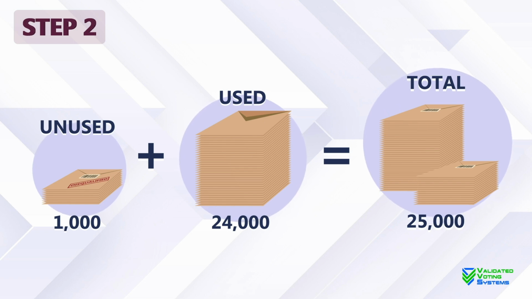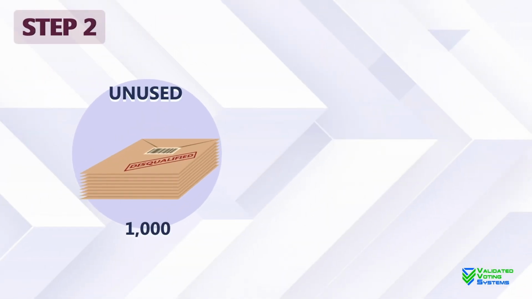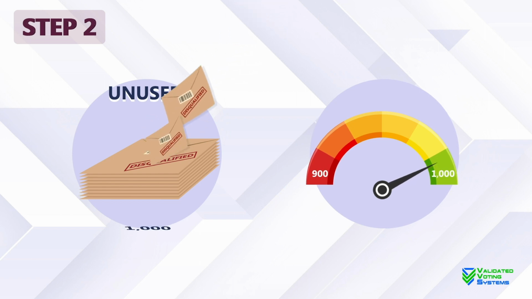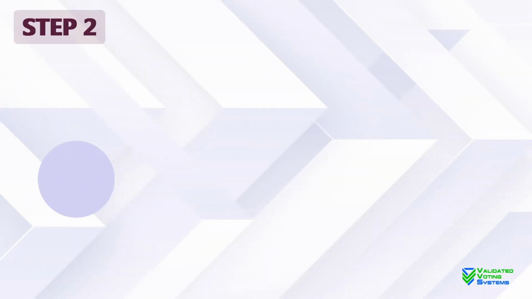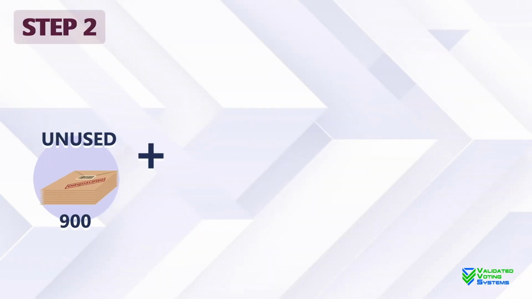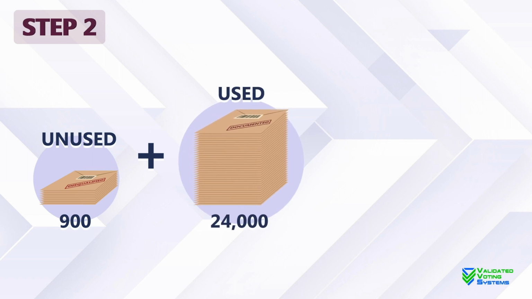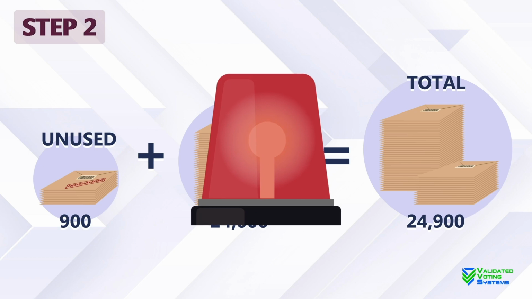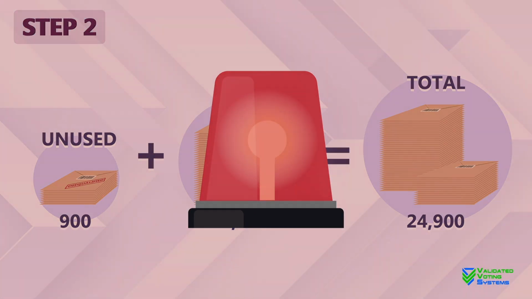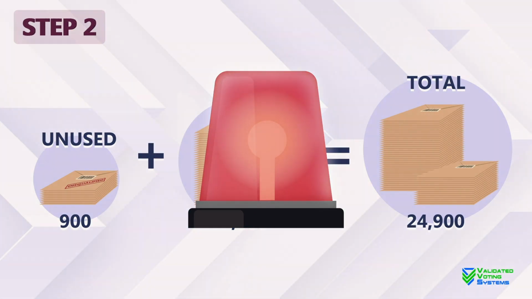It's simple math. Yet, let's say that 100 of the 1,000 unused envelopes are stolen. This would now leave 900 remaining to be disqualified at the end of the voting period. Now, if we add the 900 remaining envelopes plus the 24,000 envelopes that were documented and registered as having been provided by the voting authorities, the total would change to 24,900. This will not equal the total of the 25,000 envelopes that were delivered. The voting authorities will then be alerted to this and take immediate action.